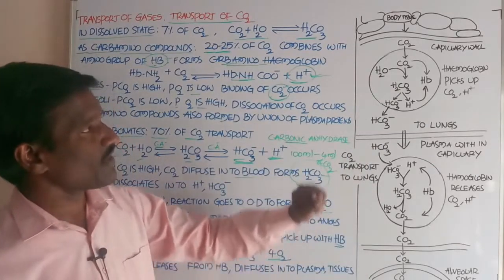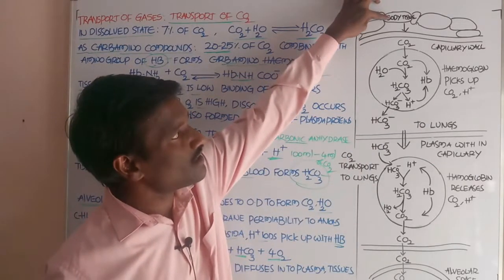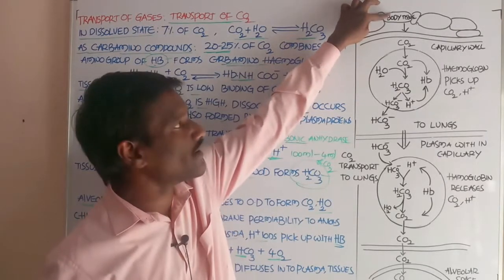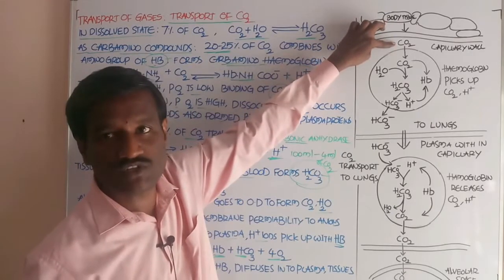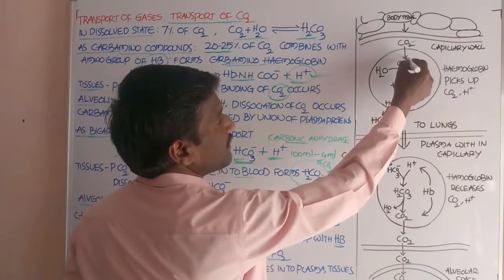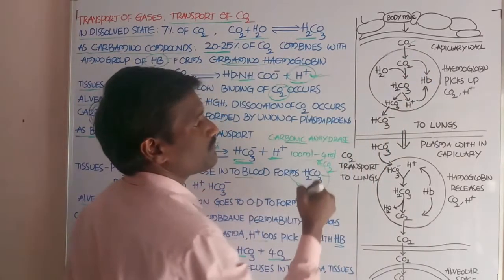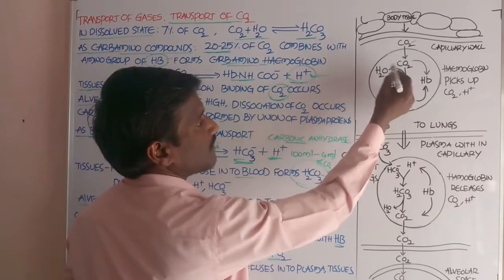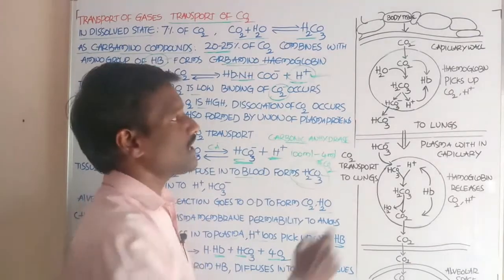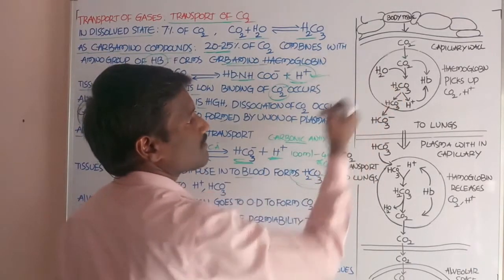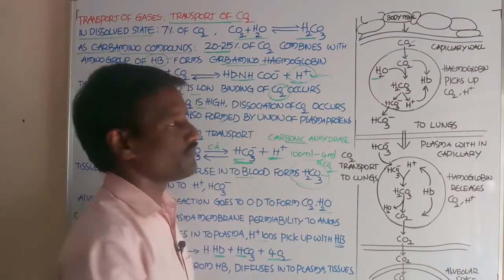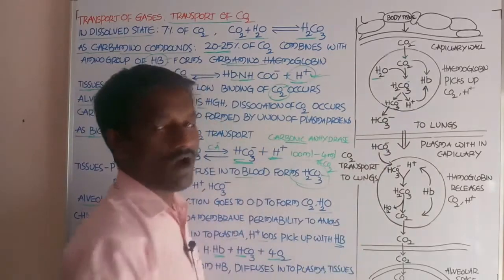This diagram shows the body tissues. The body tissues undergo catabolic reactions, the oxidation of food particles, and carbon dioxide is produced. The carbon dioxide enters the inner part of the RBC, combines with water molecules and is converted into carbonic acid.